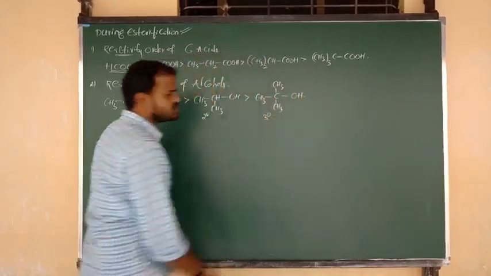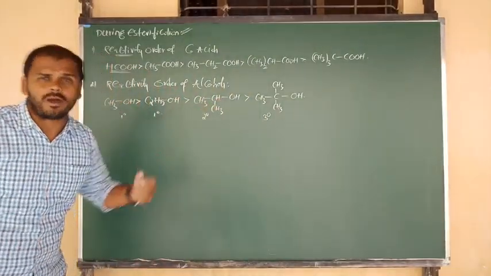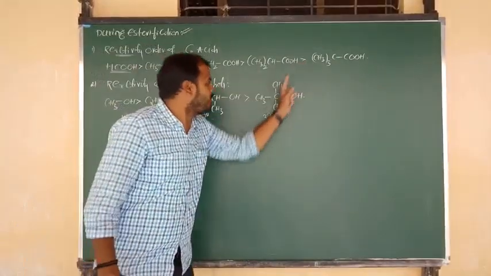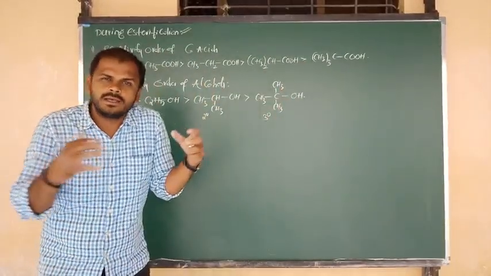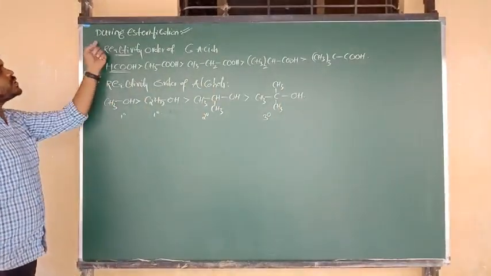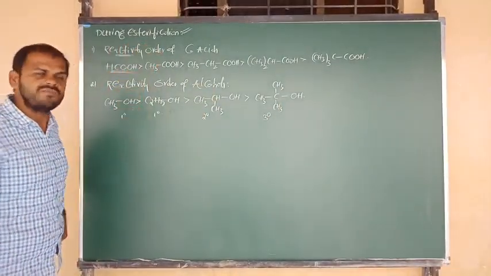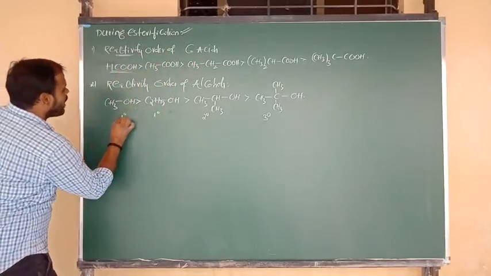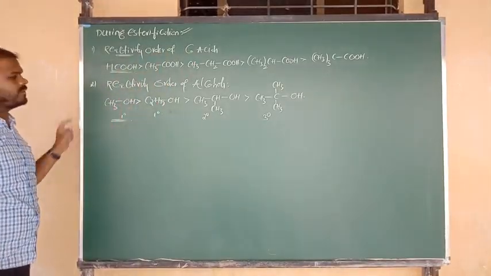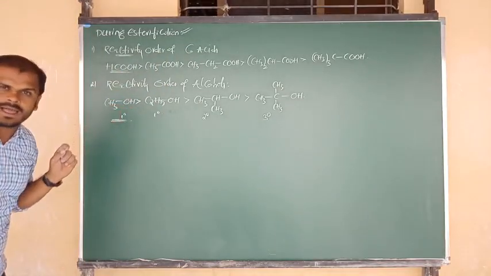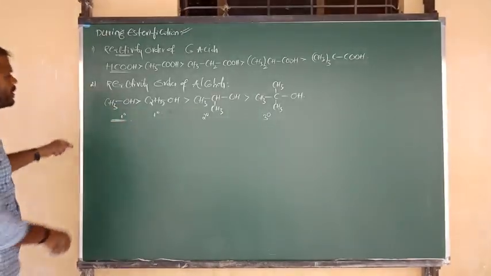The name of the substance is tertiary butyl alcohol. Due to the presence of three bulky methyl groups in these compounds, they cause steric repulsions. So during the esterification mechanism, simple carboxylic acids and simple alcoholic substances are more reactive. In that way you have to take the answer. Okay, all of you? Good.